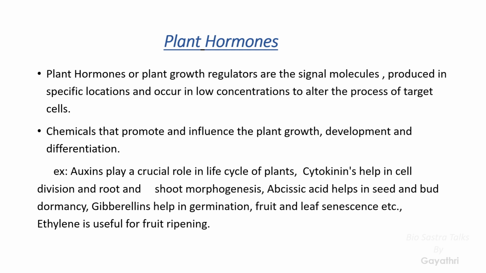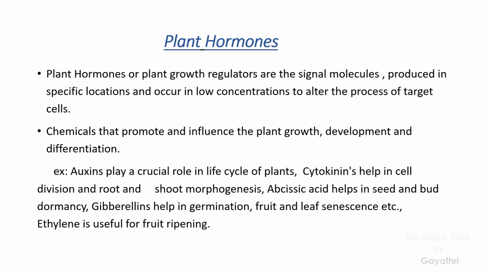Here I already told you that some of the hormones are present in some places like leaf, root, etc. So we can see auxins, some of the examples. Auxins play a crucial role in the life cycle of the plants. And next class are cytokinins. They also help in the root and shoot. They help in cell division and root and shoot morphogenesis.